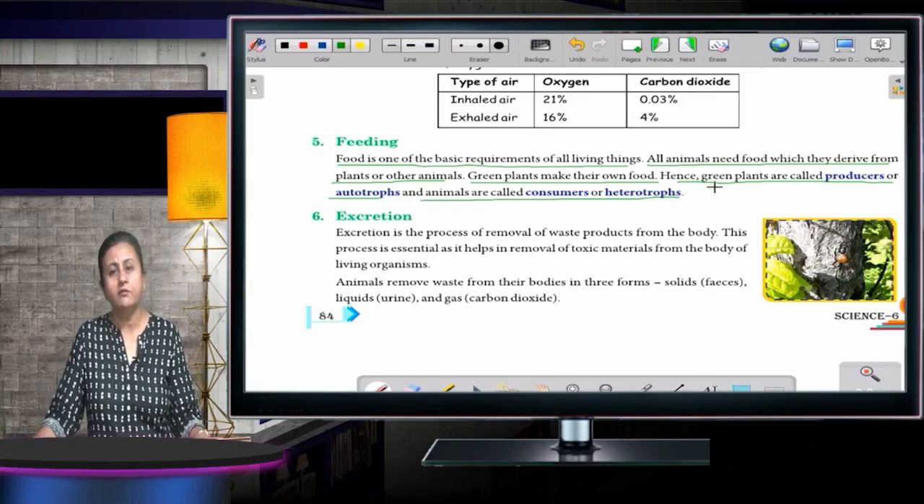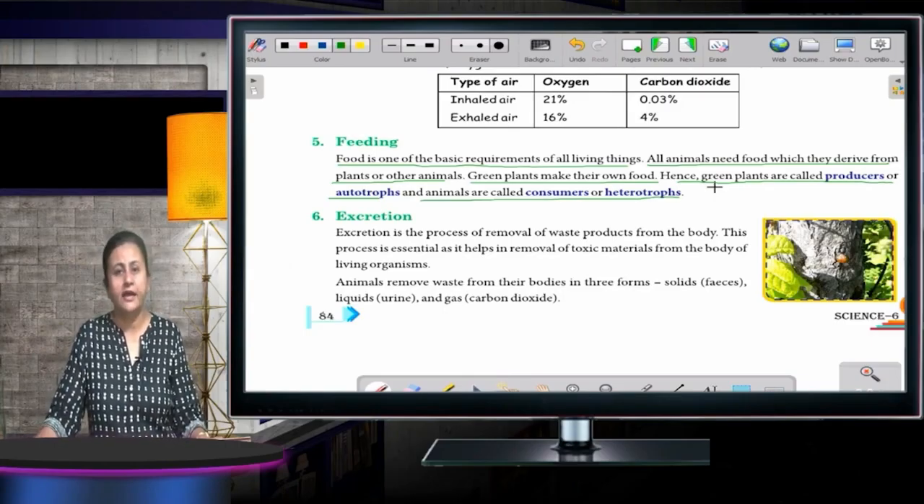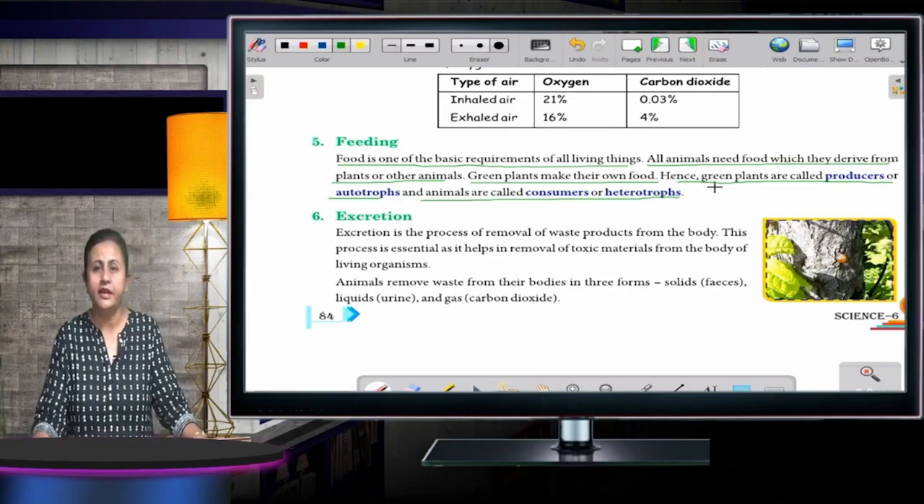So what about the plants? They are making their own food. They are known as producers, or the mode of nutrition is called autotrophic nutrition. And if I talk about human beings and animals, we are consumers. So we are known as heterotrophs.